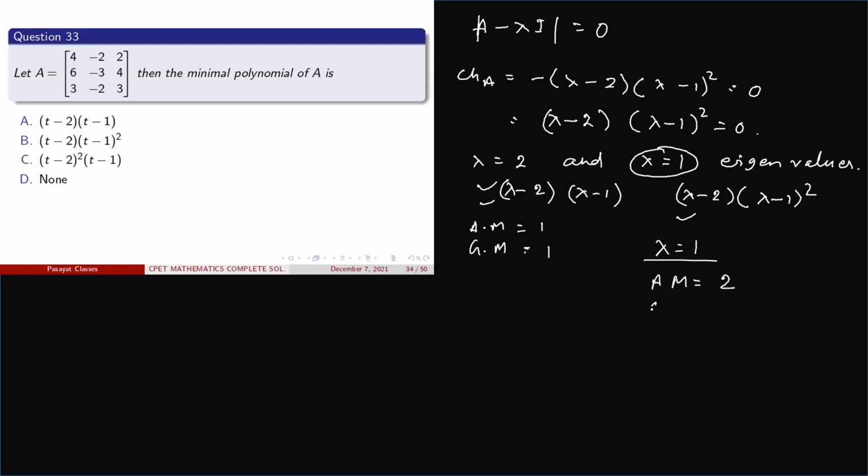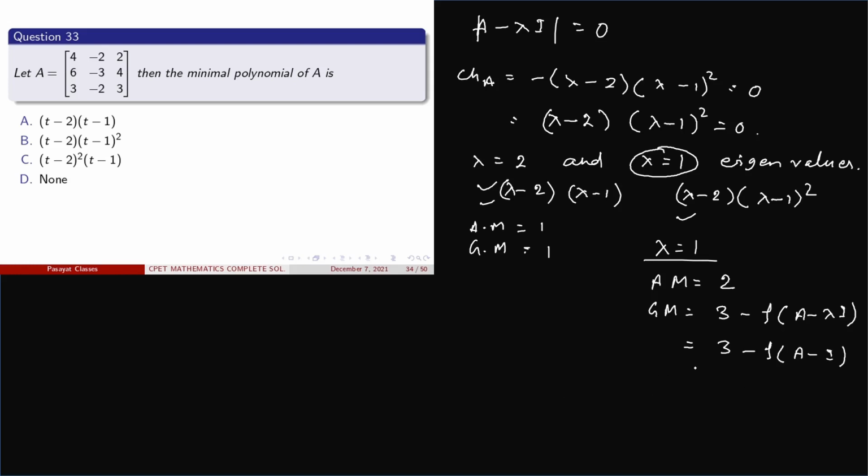And the geometric mean is 3 minus the rank of A minus lambda I. This is the formula for finding the geometric mean. In place of lambda we put 1, so A minus I. Clear?